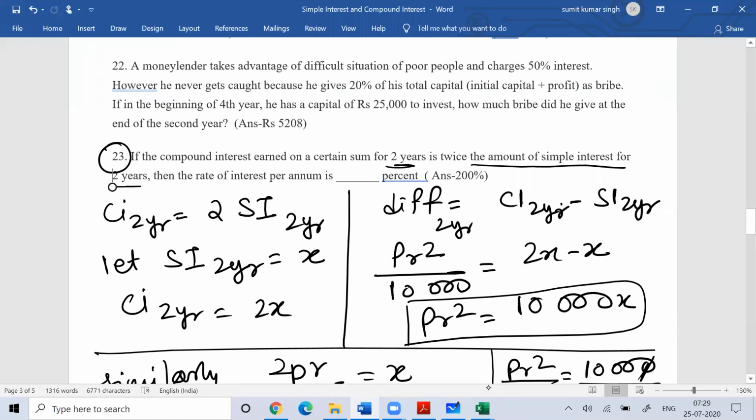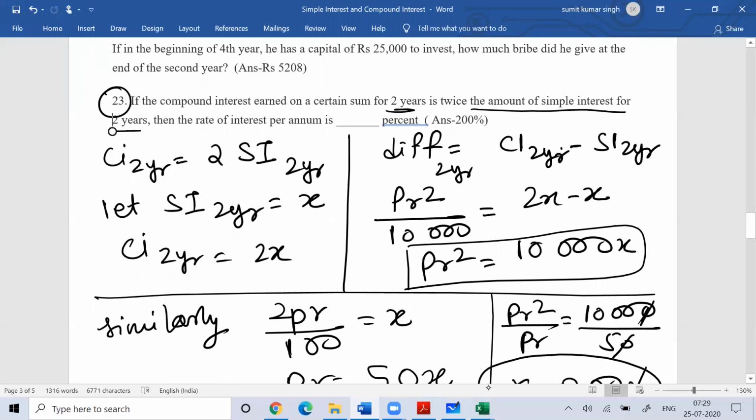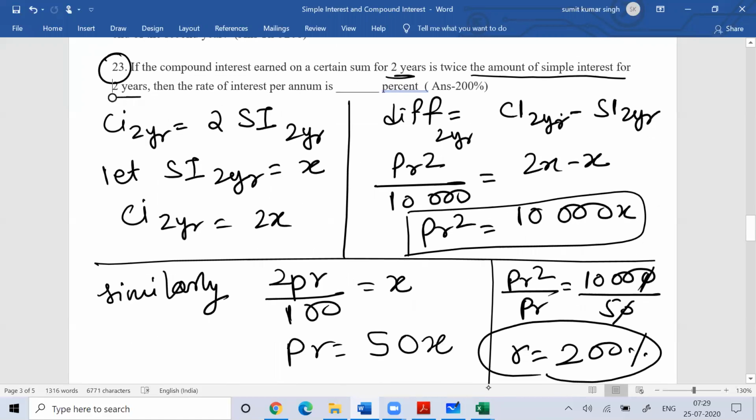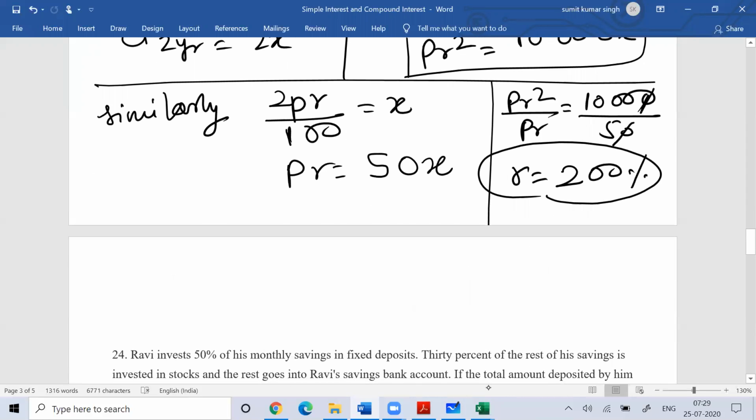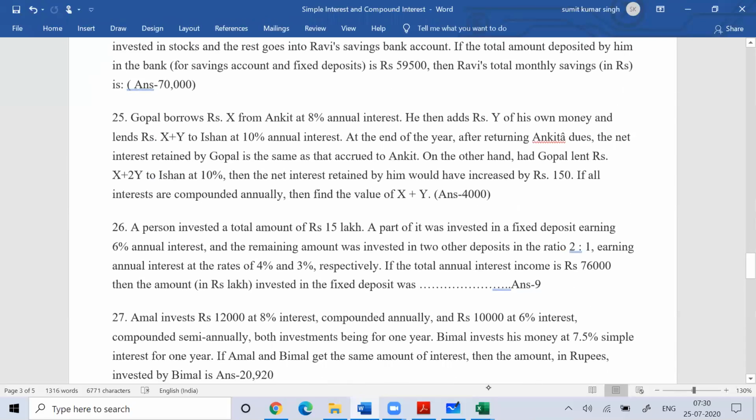Simple calculation. I hope you understood this, so you could easily do this kind of question. Please, if anyone has any doubt, ask me. Anyone want to ask anything, please ask me. It's just an application of the difference formula. So whenever you get the formula in exam, you can solve them very easily and you can get the answer. You don't have to struggle to get the answer.